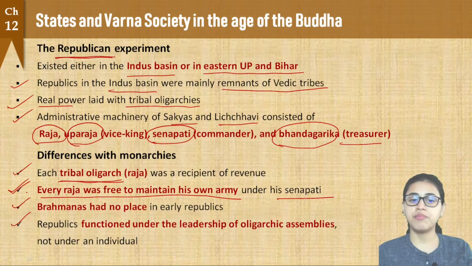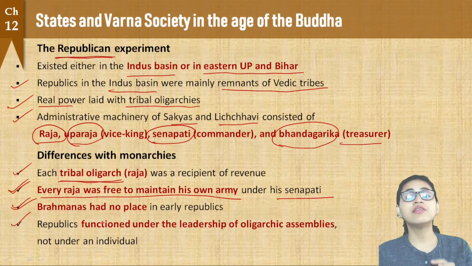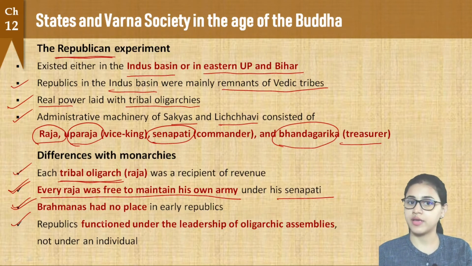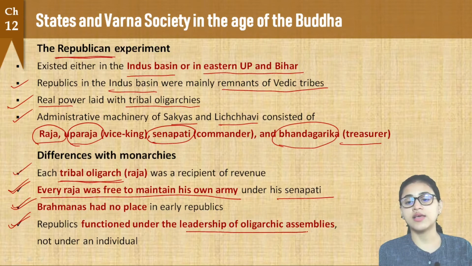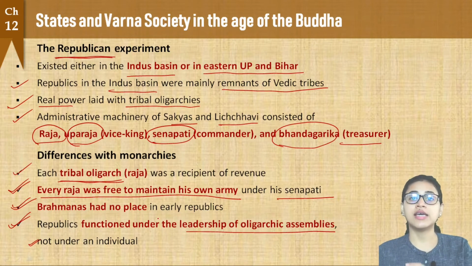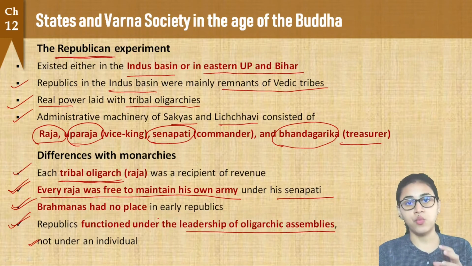Now, in case of a republic again, Brahmanas found no place. Brahmanas had no place in the republics, whereas we know how high their influence was in case of a monarchy. Republics functioned under the leadership of oligarchic assemblies and not under an individual, whereas in case of a monarchy, the entire state functioned under one individual, that is the monarch or the king.